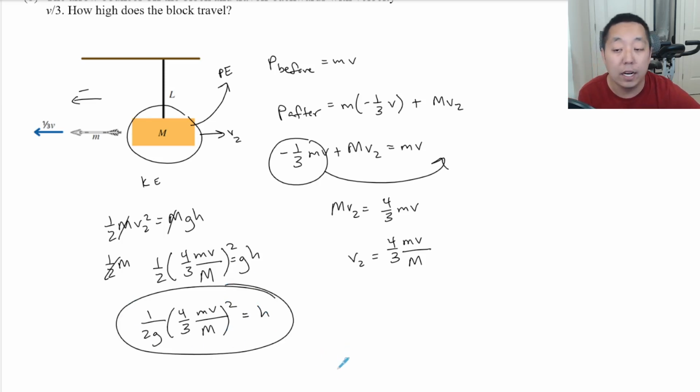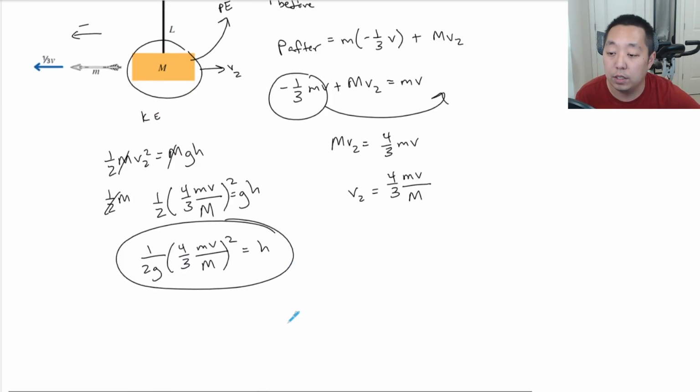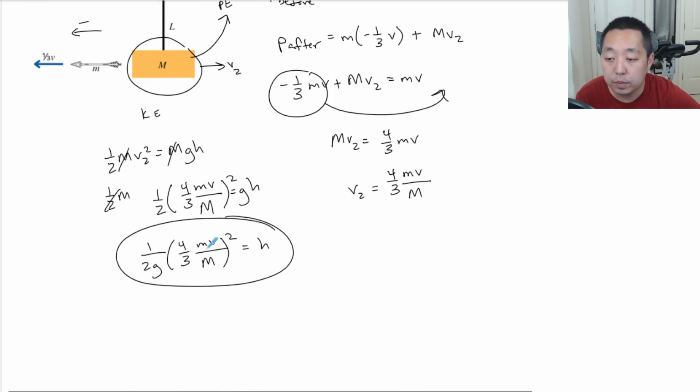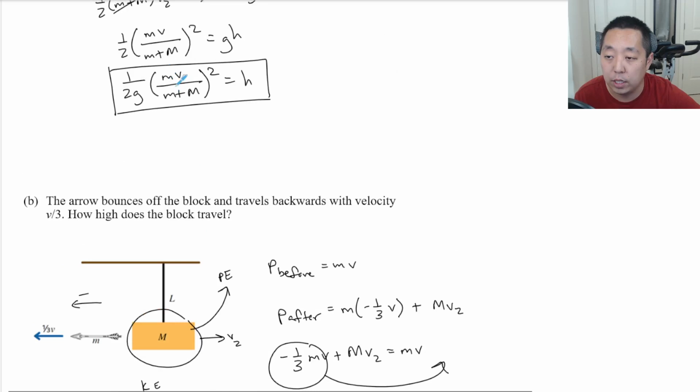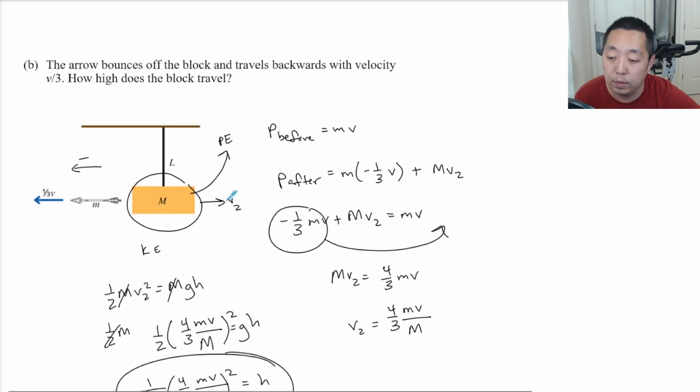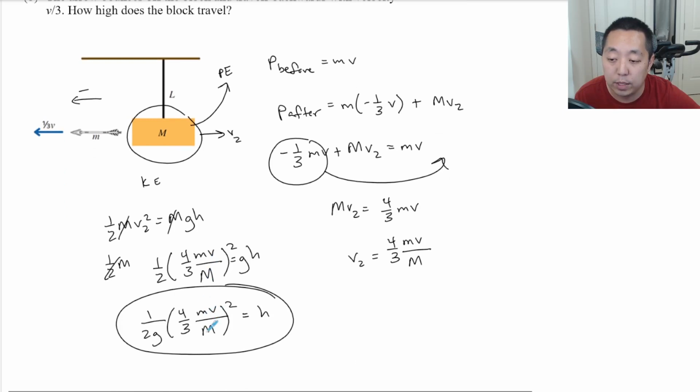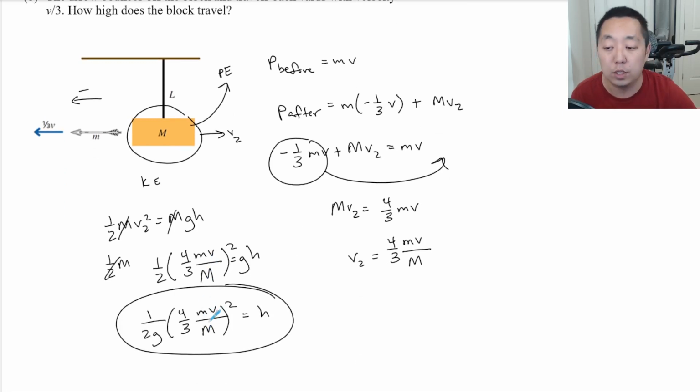So did it go higher? The question you have to ask yourself is, if you compare these two quantities, this one has m over m plus big M. This one has m over big M. That's a bigger quantity because the denominator is smaller. It also has the 4/3 part. So overall, this quantity is going to be bigger compared to the other one.